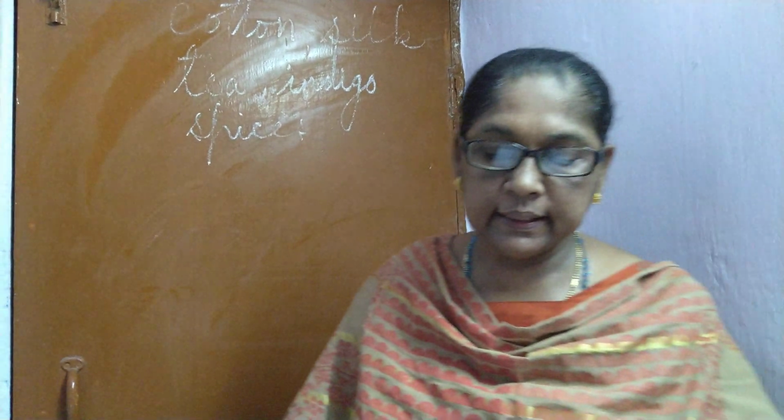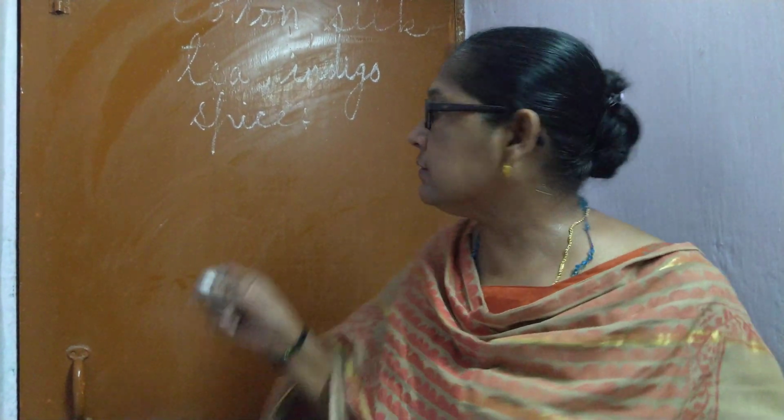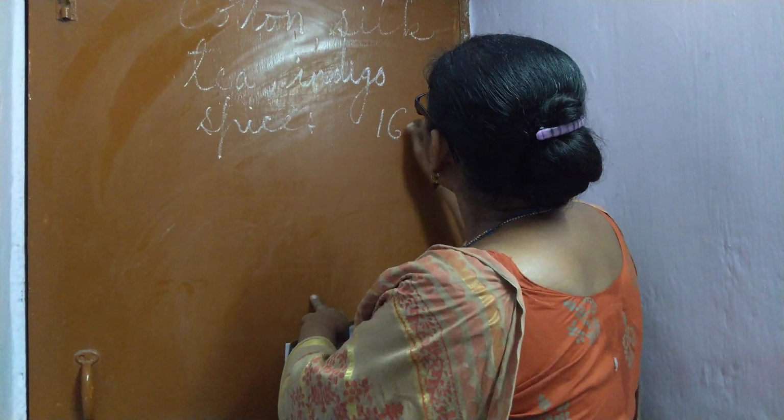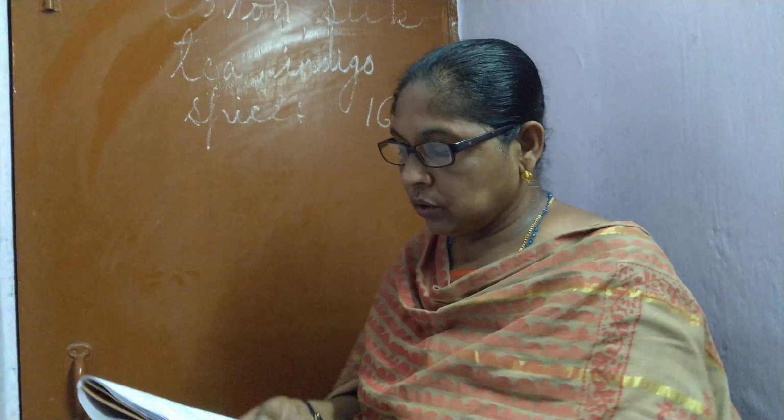That is why the East India Company came to India in 1601 for this purpose.